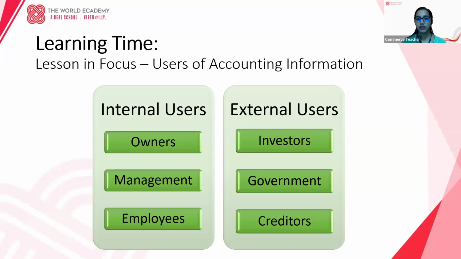Then who are external users? External users are individuals or organizations outside the business. It may be government, it can be banks, investors, creditors, general public. They all belong under external users. So this accounting information should be given to both of them, both the internal users as well as the external users.